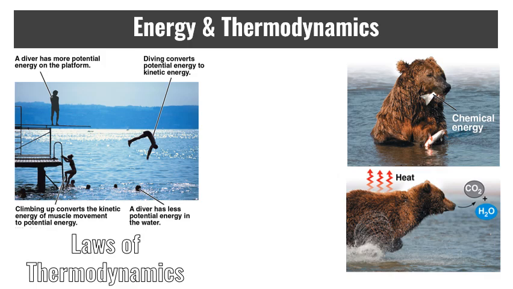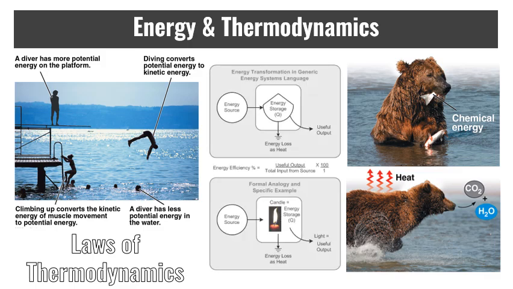Now, entropy is a measure of disorder or randomness. The more random a collection of matter, the greater its entropy. Although order can increase locally, there is an unstoppable trend towards randomization. In most energy transformations, ordered forms of energy are converted at least partially to heat, and you can use various efficiency calculations, like the one shown in the middle of the screen here, to look at that level of useful output versus not useful output or energy loss.